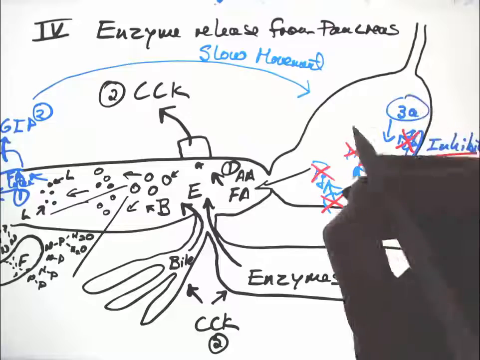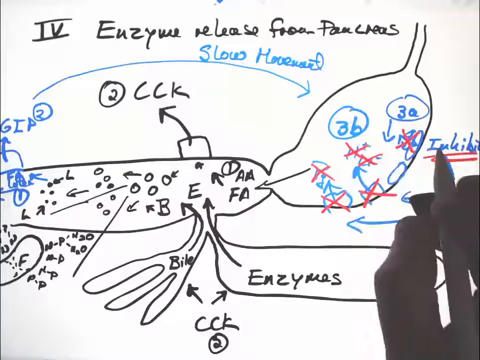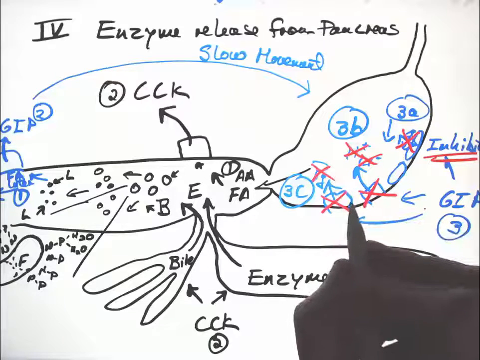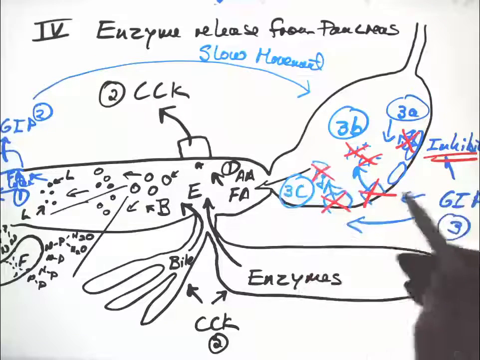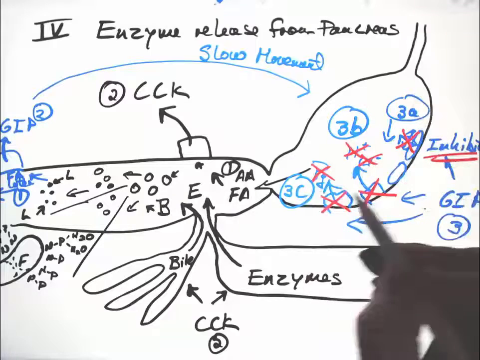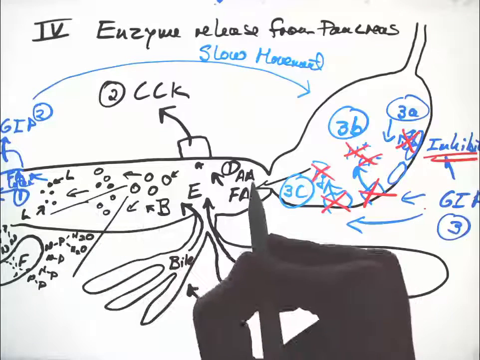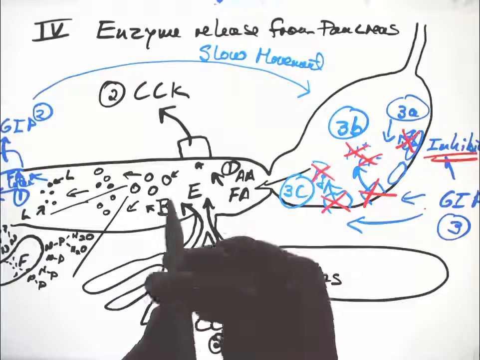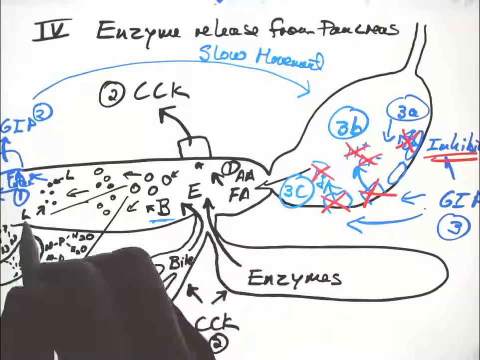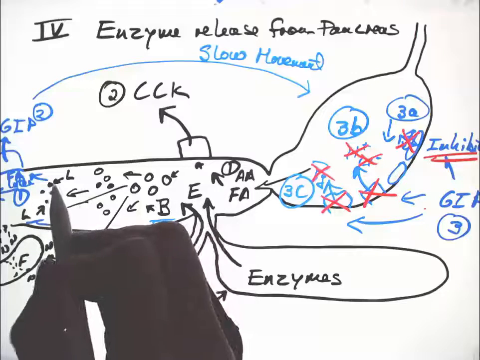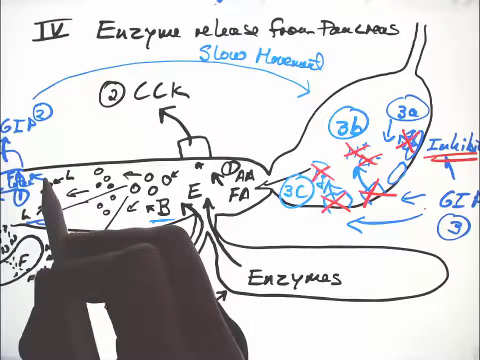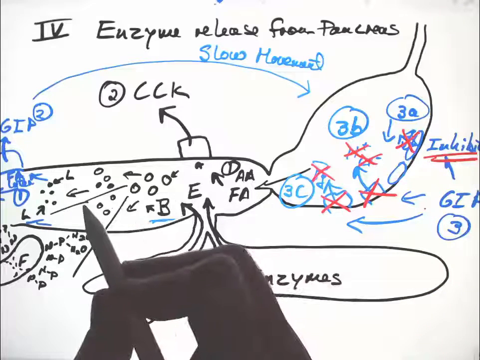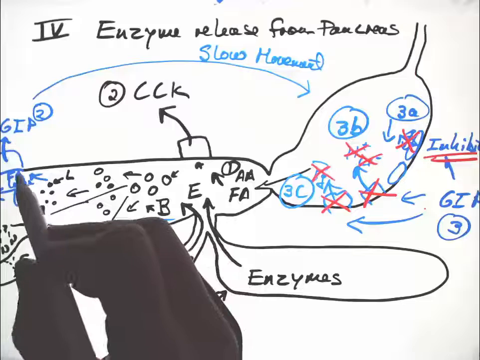3A inhibits movement, 3B inhibits hydrochloric acid production, and 3C inhibits pepsinogen. That slows down movements of material out of the stomach, and with less material leaving the stomach entering the intestine, that slows down movement through the intestine. That slower movement provides more time for the bile salts and the lipases to break down fats. So a response to a very high fat diet slows down movement of material through the intestine, giving much more time to absorb all of those fats.